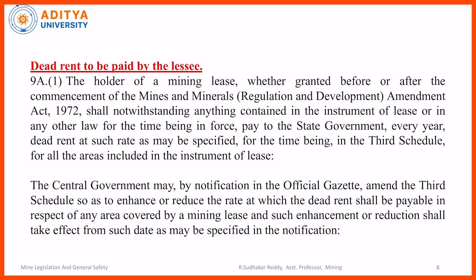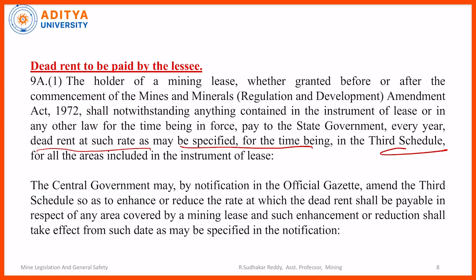Coming to the dead rent to be paid by the lessee. The holder of a mining lease, whether granted before or after the commencement of the Mines and Minerals Regulation Development Act, shall, notwithstanding anything contained in the instrument of lease or in any other law for the time being in force, pay to the state government every year dead rent at such rate as may be prescribed, the third schedule. So the second schedule speaks about the rates of royalty, and the third schedule speaks about the rate of dead rent. Generally, for the first year, because they don't produce or consume, dead rent is collected from the mine owner and paid to the government. If they are paying royalty, there is no need to pay the dead rent.